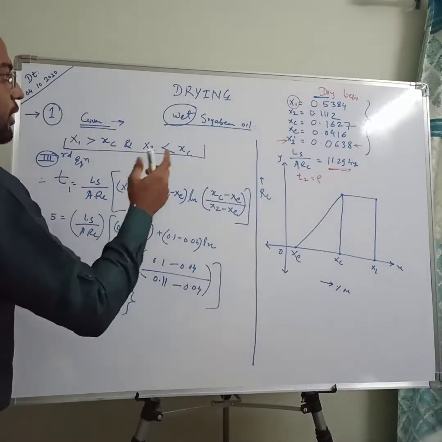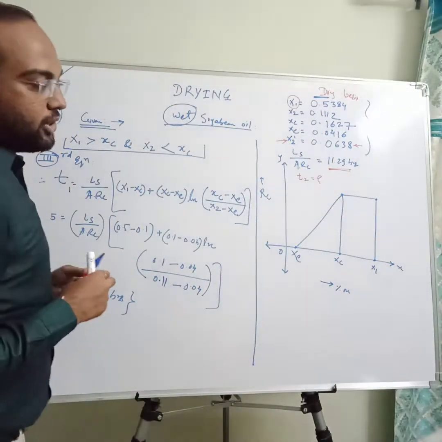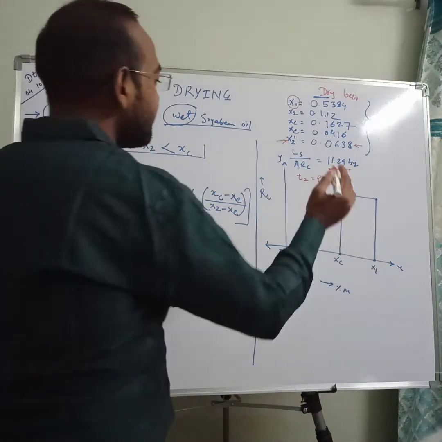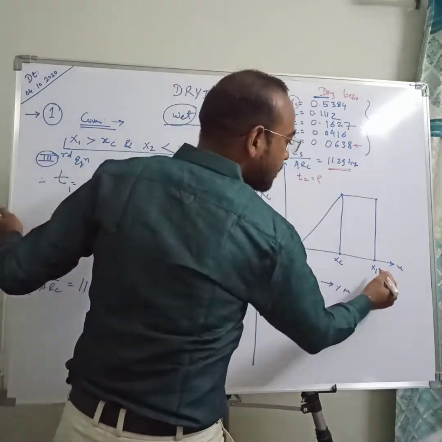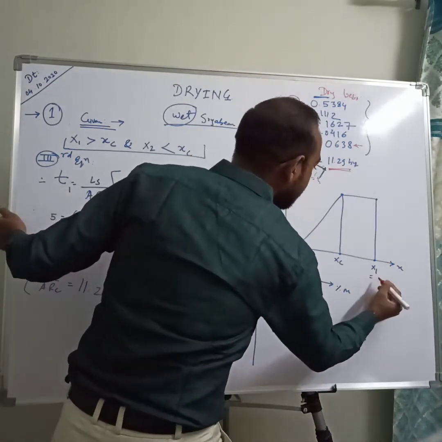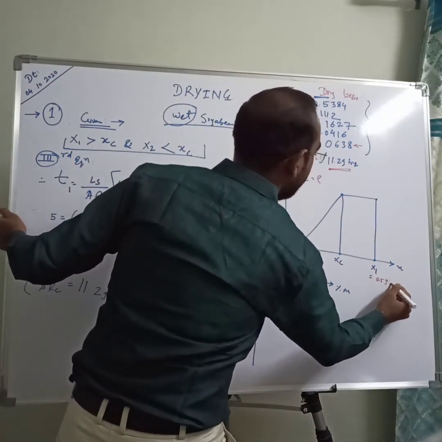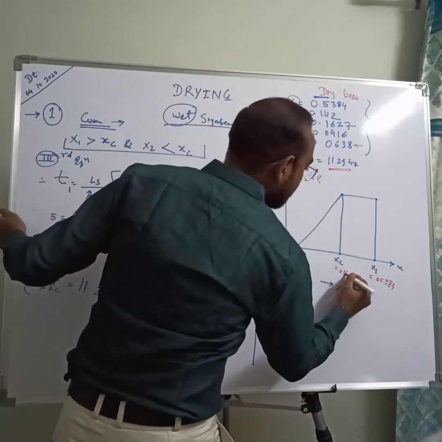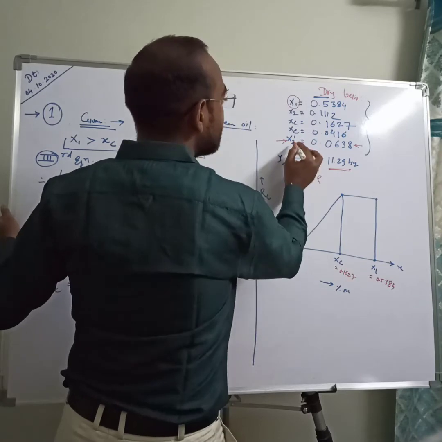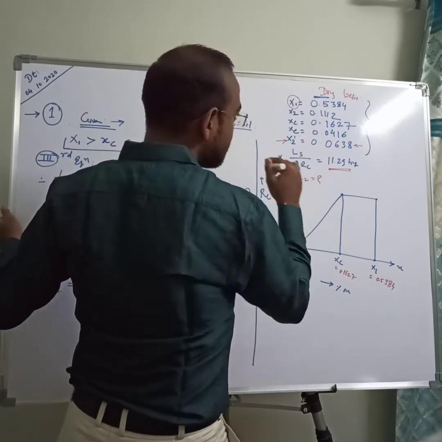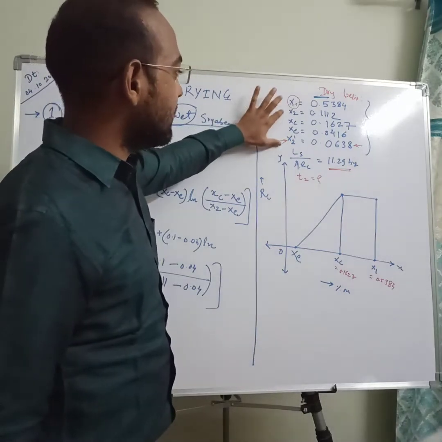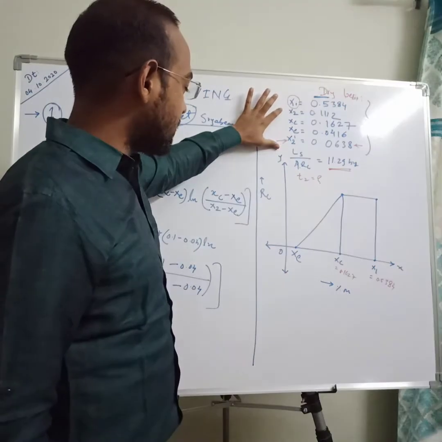So again we need to check the condition of your drying. First of all, x1 is on the right side of your xc, that is 0.5384, xc is 0.1627. Now x2 is denoted by x2 dash, because there may be confusion, as both are final moisture content.